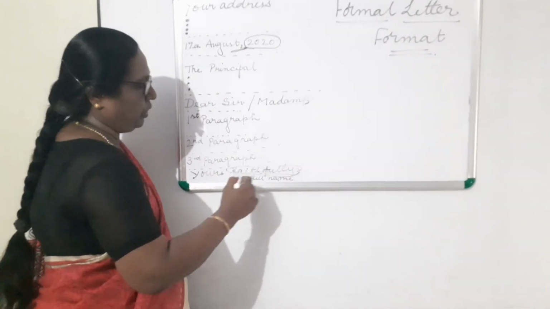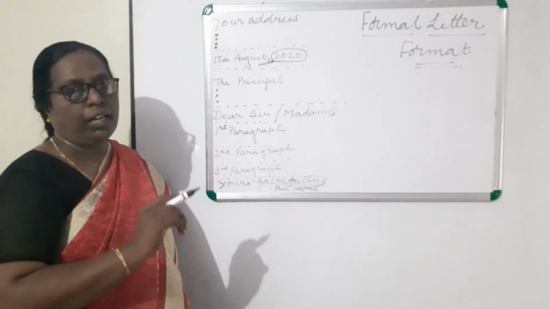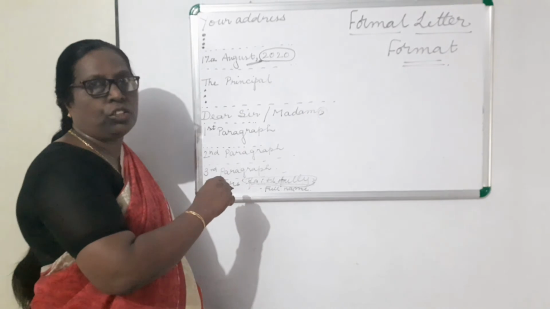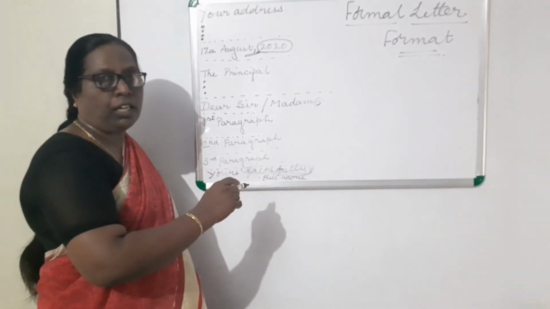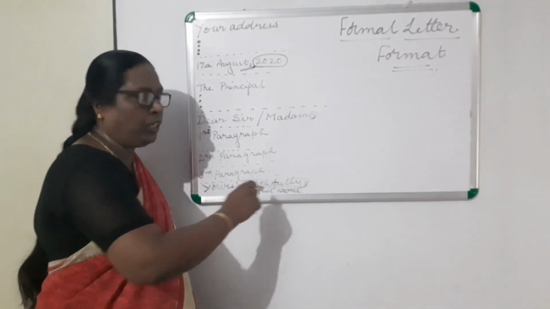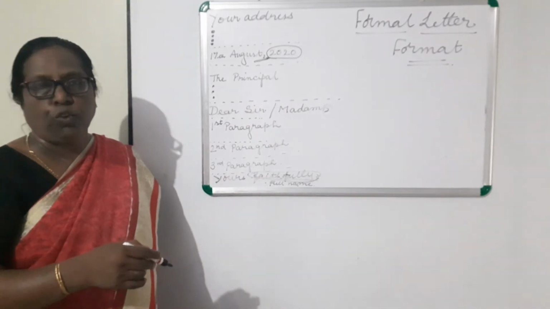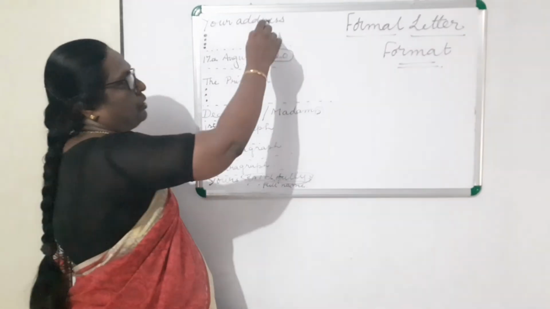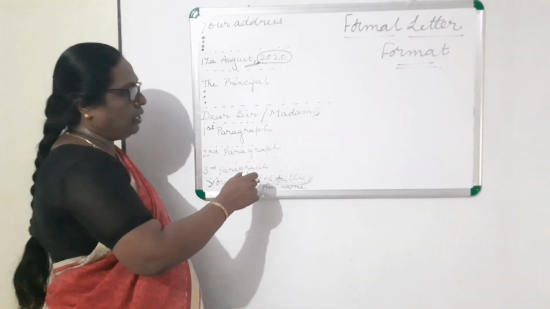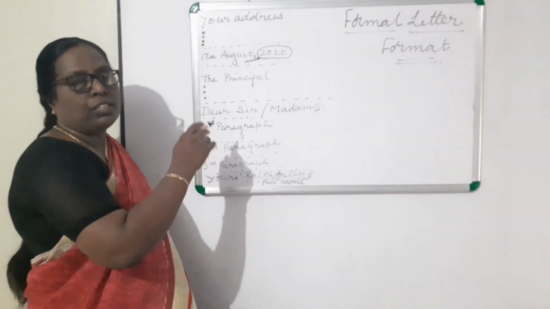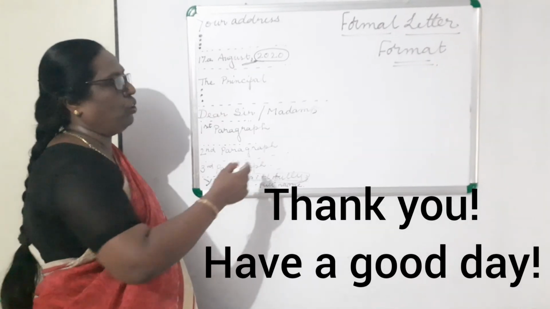After faithfully you put a comma, and below that your full name, not only your first name. In the informal letter I told you that you will write your first name only. Here you will write the full name. Whatever surname you have, that also you will mention there. So this is the format for the formal letter. Follow all the points which I have set out here. To get the full mark, you should follow this format.